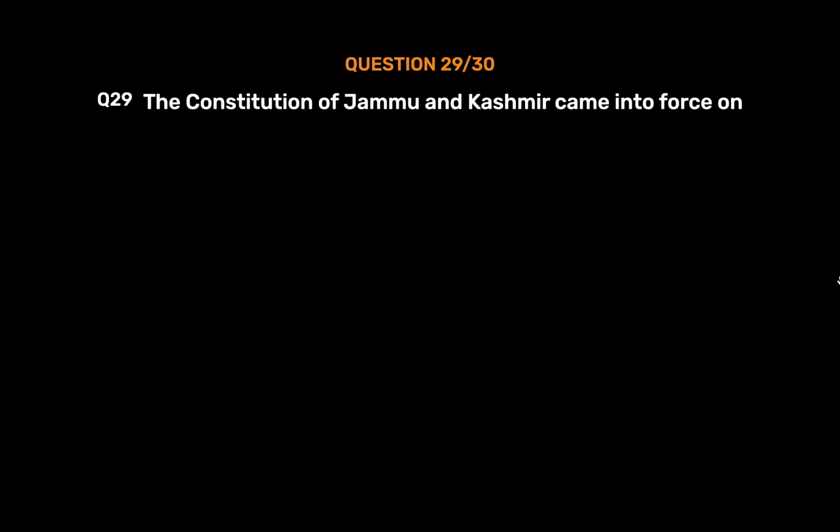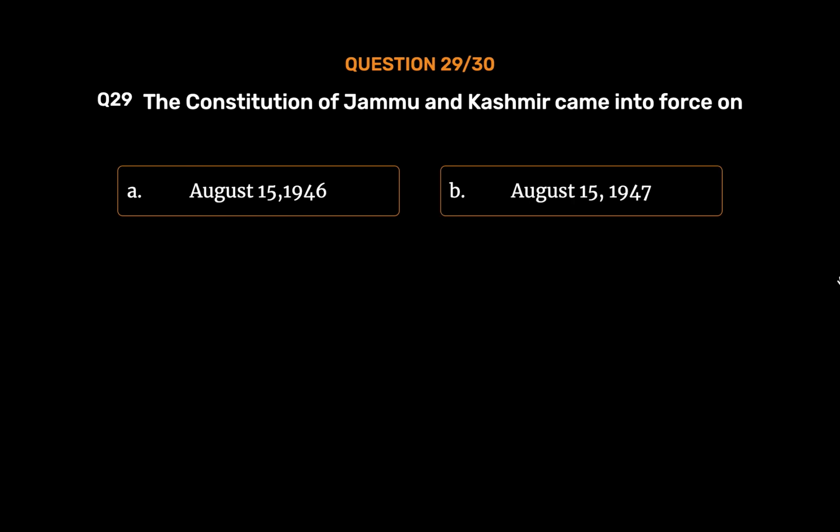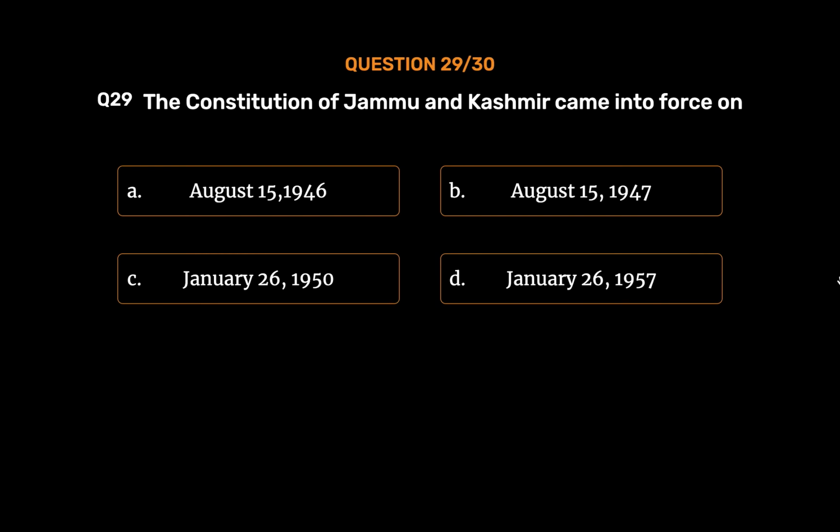Question number 29. The Constitution of Jammu and Kashmir came into force on Option A. August 15, 1946. Option B. August 15, 1947. Option C. January 26, 1950. Option D. January 26, 1957.